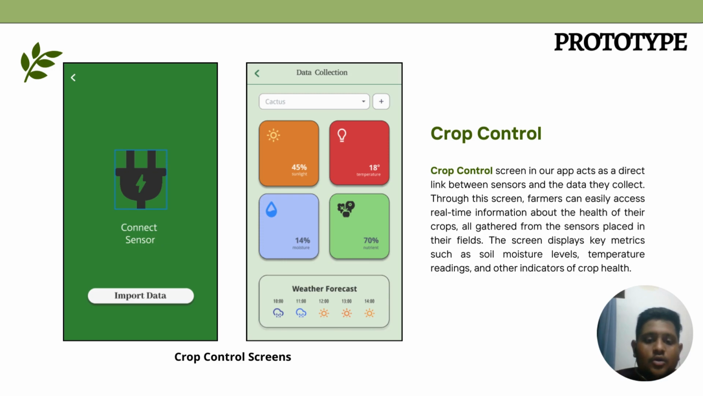Crop control screen in our app acts as a direct link between sensors and the data they collected. Through this screen, farmers can easily access real-time information about the health of their crops, all gathered from the sensors placed in their fields. The screen displays key metrics such as soil moisture level, temperature reading, and other indicators for crop health.